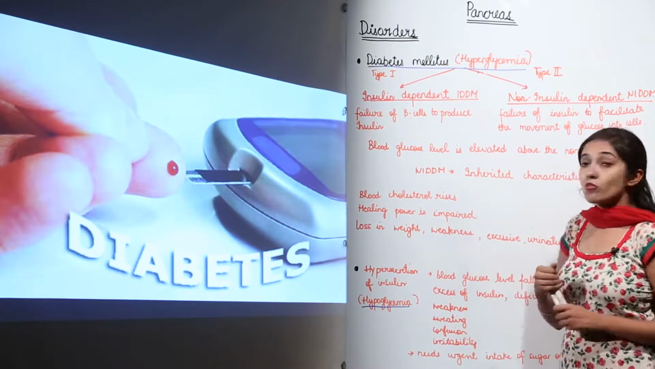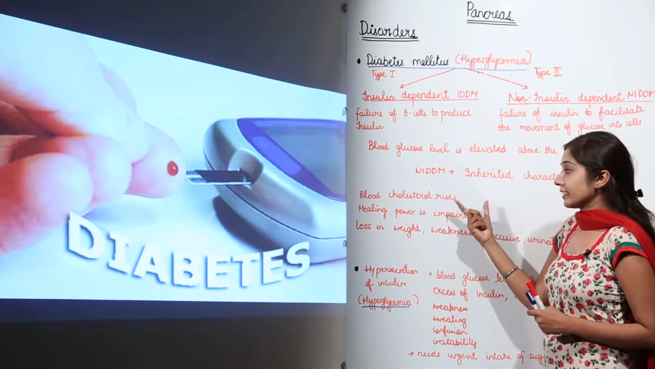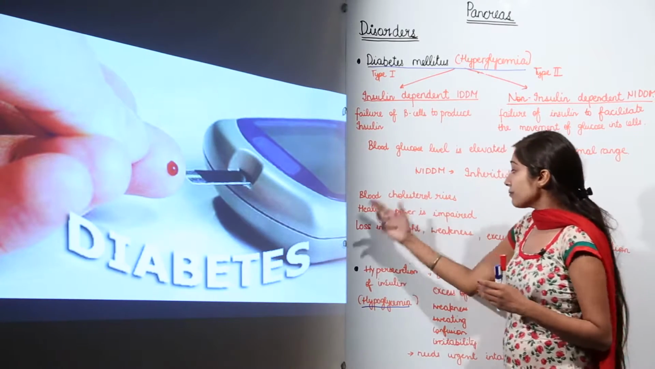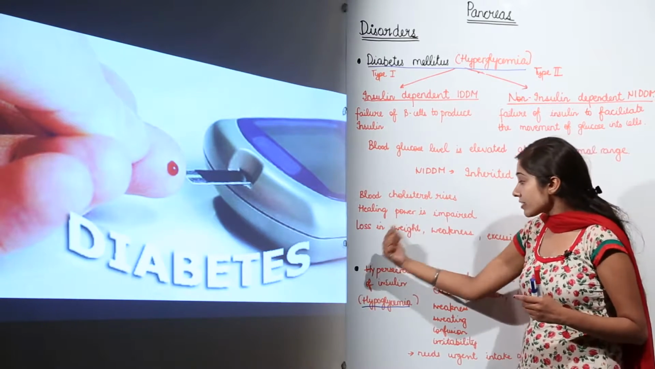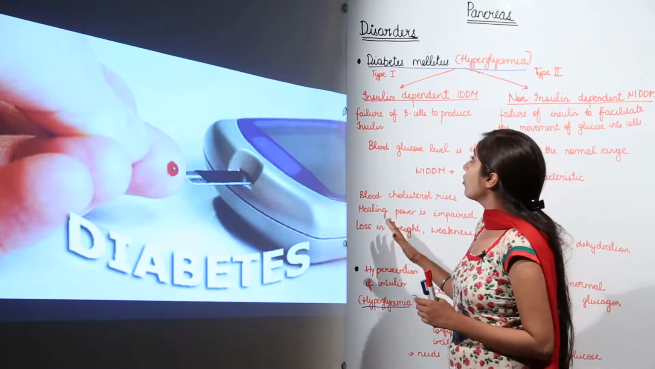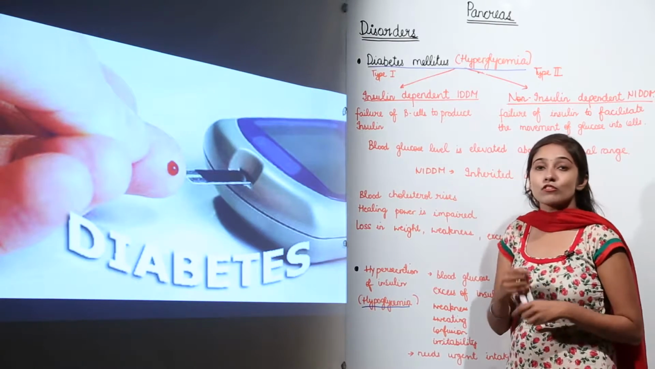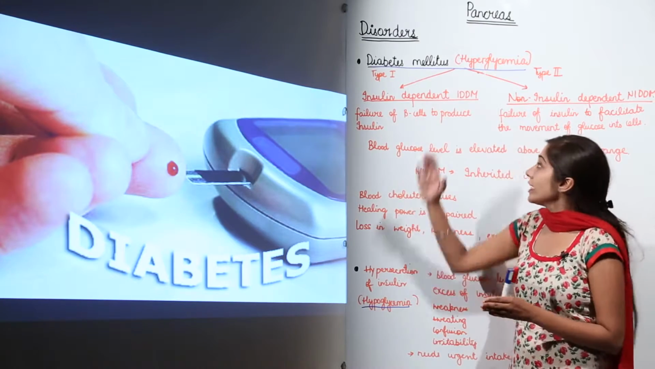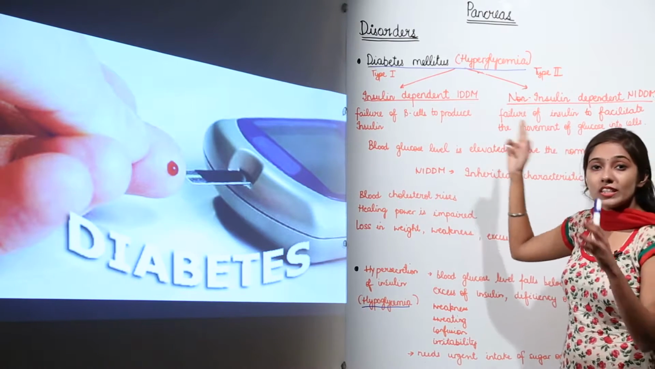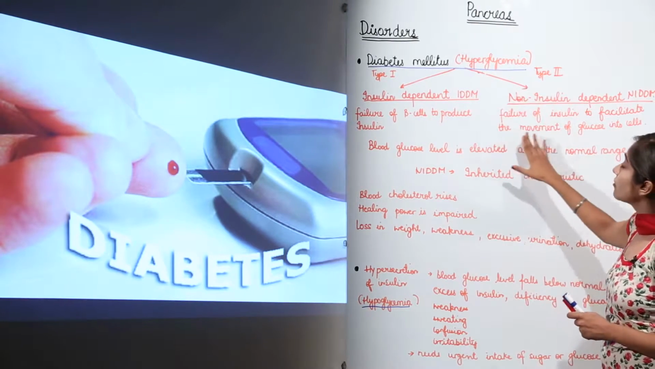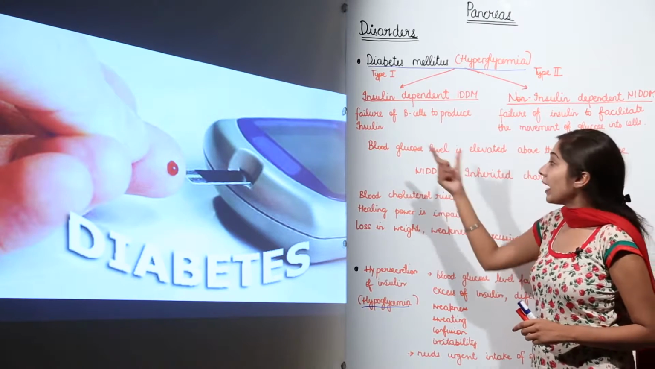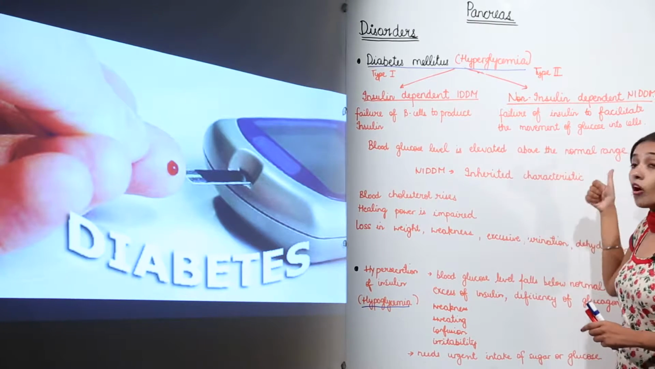So what are the symptoms? The blood cholesterol rises, healing power is impaired, meaning if you are suffering from some sort of trouble, the healing power is impaired. And there is loss in weight, weakness, excessive urination and dehydration. As a whole, diabetes mellitus is of two types. Type 1 is insulin dependent and type 2 is non-insulin dependent, which is why we call it an inherited trait. The blood glucose level is elevated above the normal range.